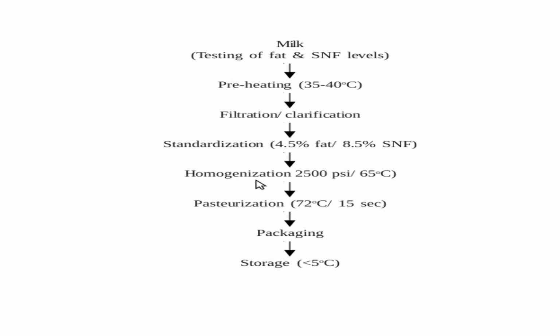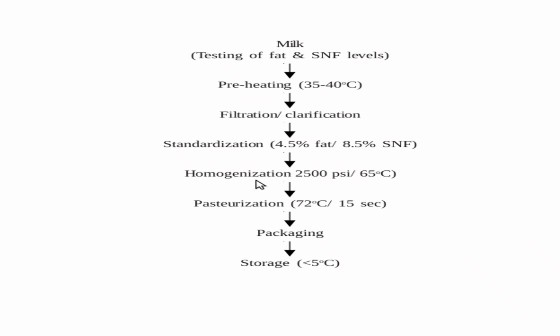So, this is the basic milk pasteurization flow chart. First, the raw material is tested for its fat content and SNF content, for its quality. After that, it is followed by the preheating process. This process helps for easier filtration and processing. It is done at 35 to 40 degrees Celsius.